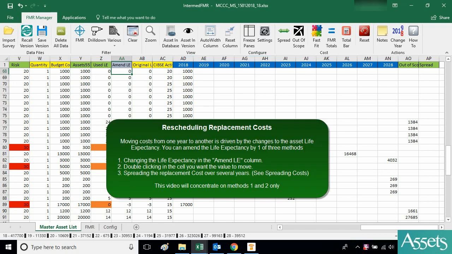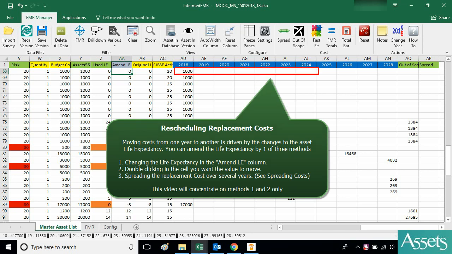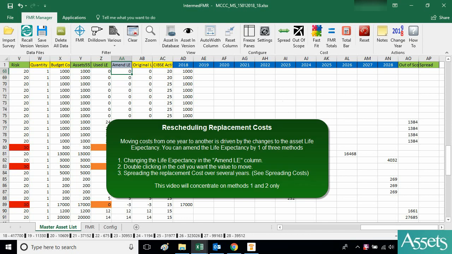Moving costs from one year to another is driven by the changes to the asset life expectancy. You can amend the life expectancy by one of three methods. 1. Changing the life expectancy in the Amend LE column. 2. Double-clicking in the cell you want the value to move. 3. Spreading the replacement cost over several years. See Spreading costs. This video will concentrate on methods 1 and 2 only.